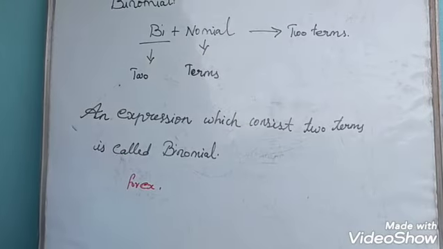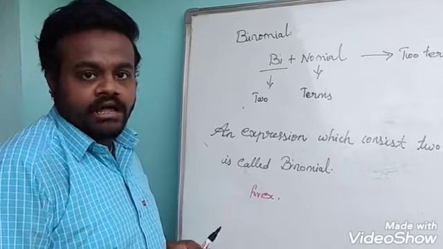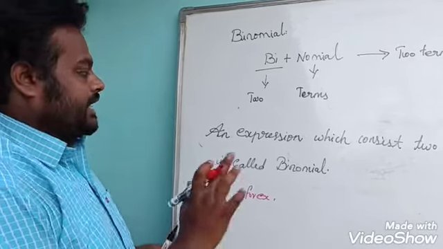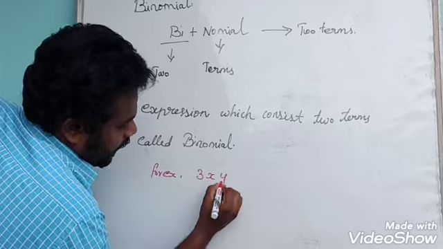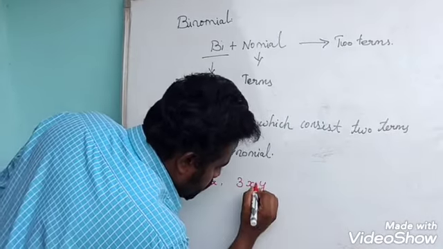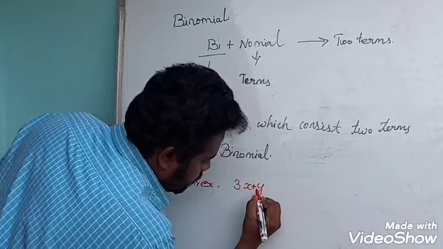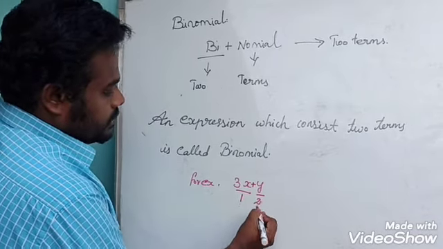For example, two terms means the terms can be split by the basic operation plus or minus. For example, 3xy has no basic operation, so I will put only plus 1 here. This one becomes one term and this one becomes the second term.